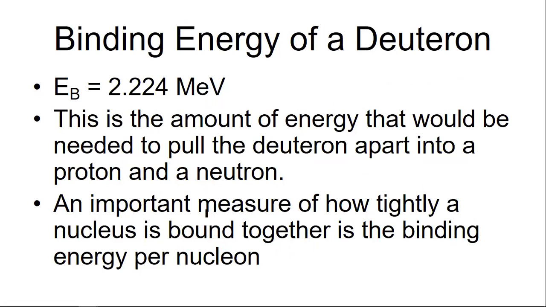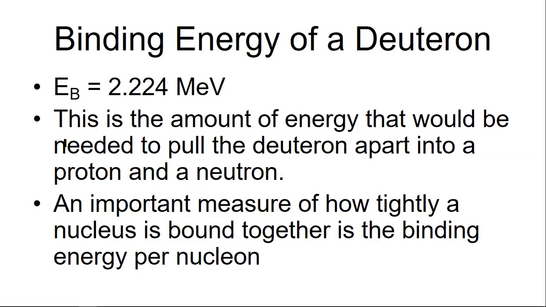And an important measure of how tightly a nucleus is bound together is binding energy per nucleon. Here we have information for the deuteron: its binding energy.